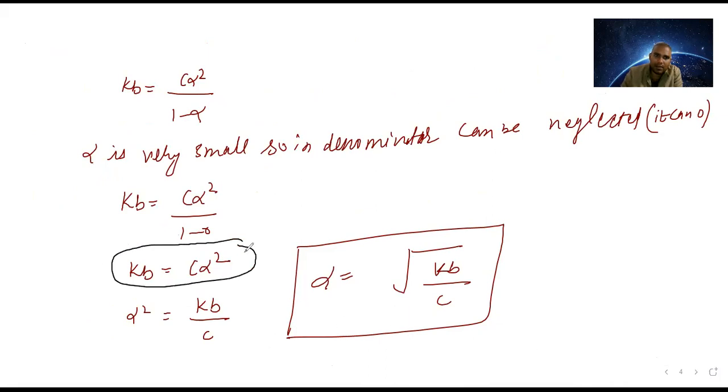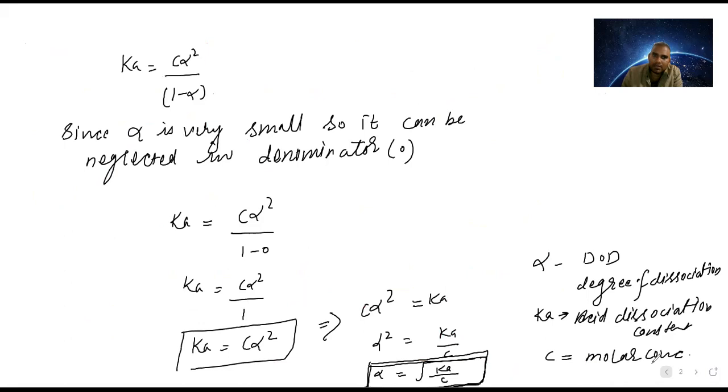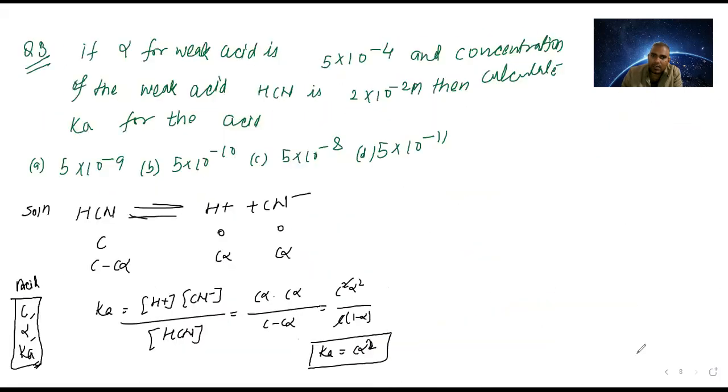Here also, all the places we got K is equal to C alpha square. That is what I was asking. Now understood, K is equal to C alpha square.